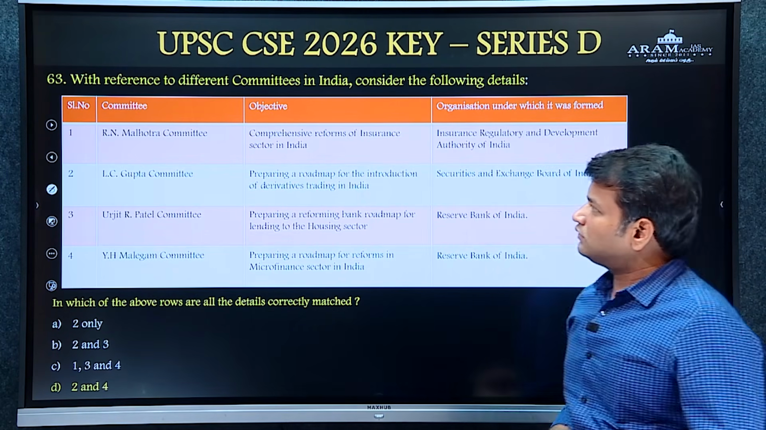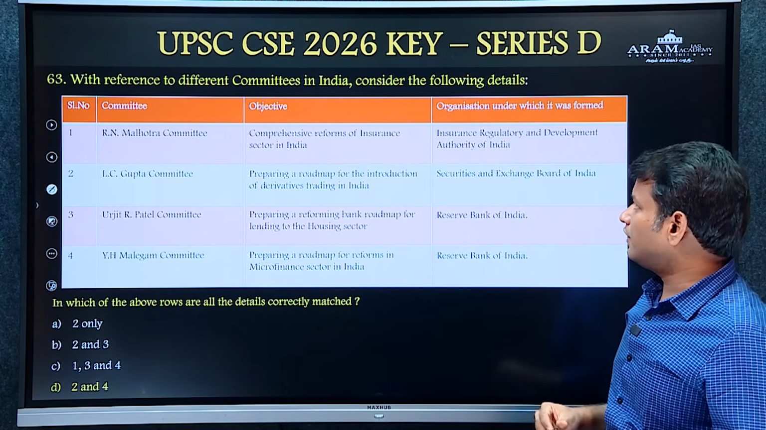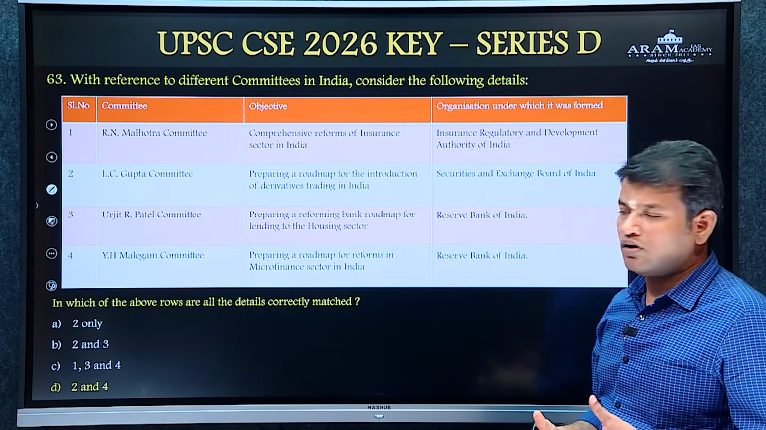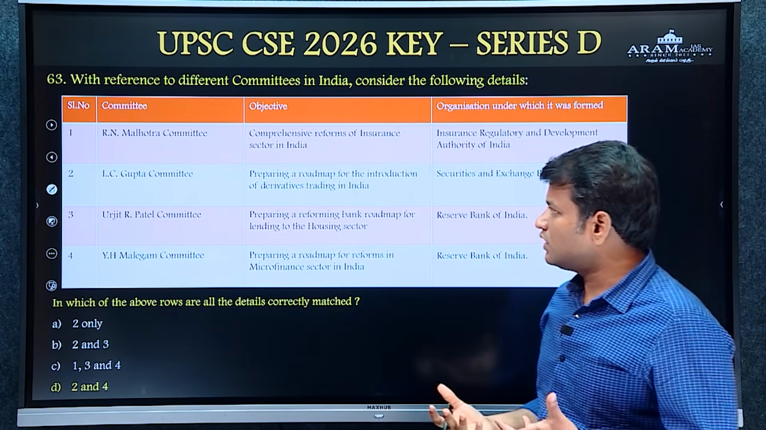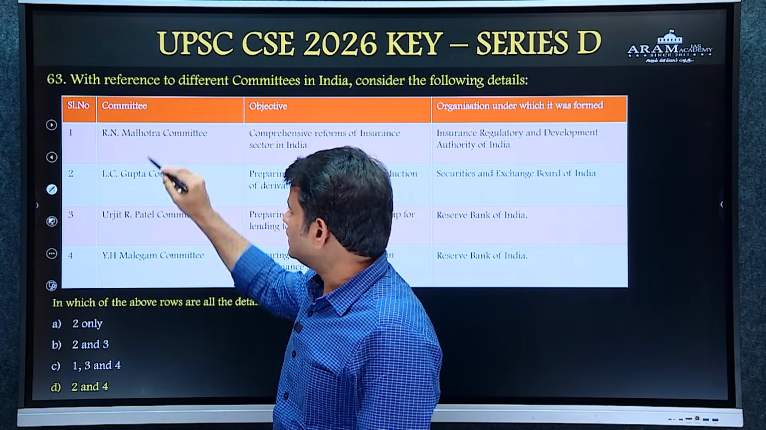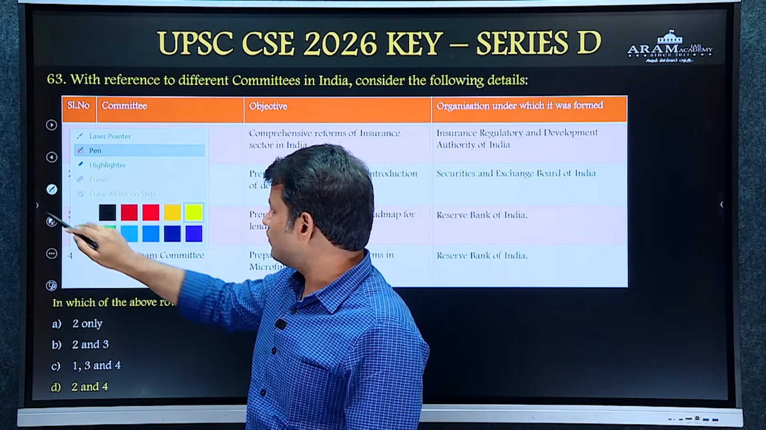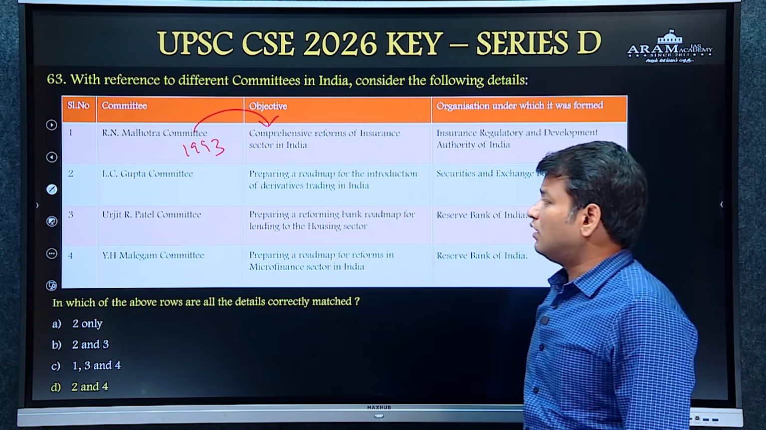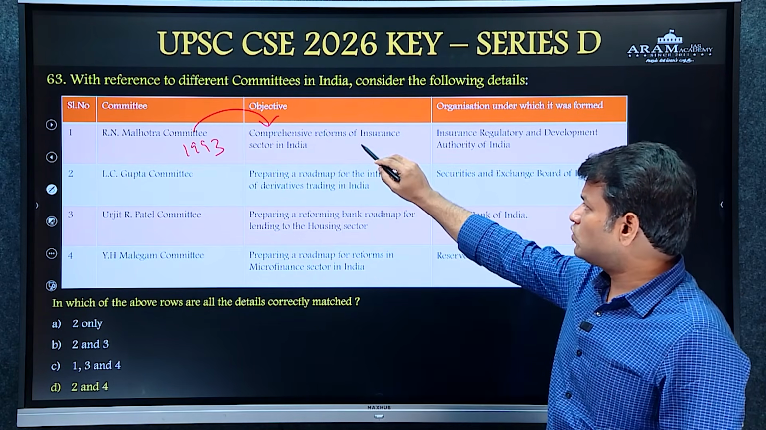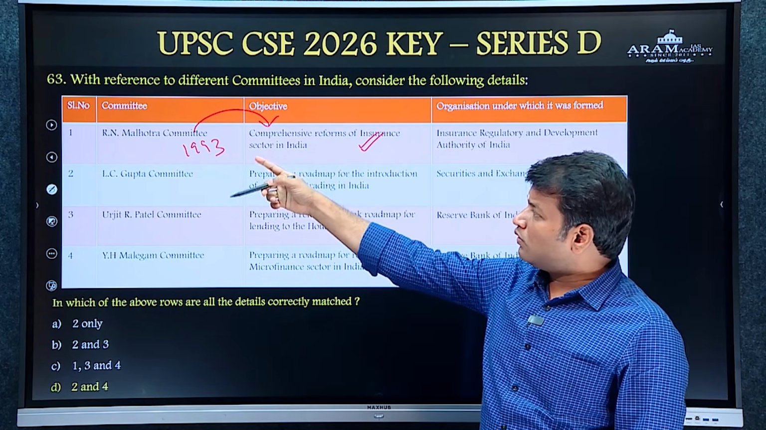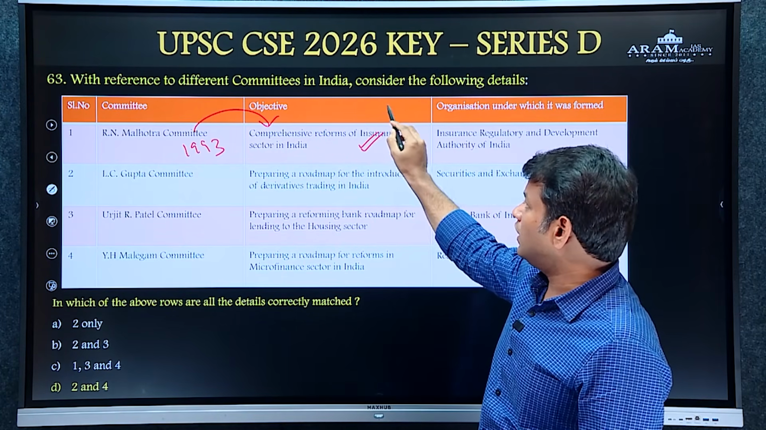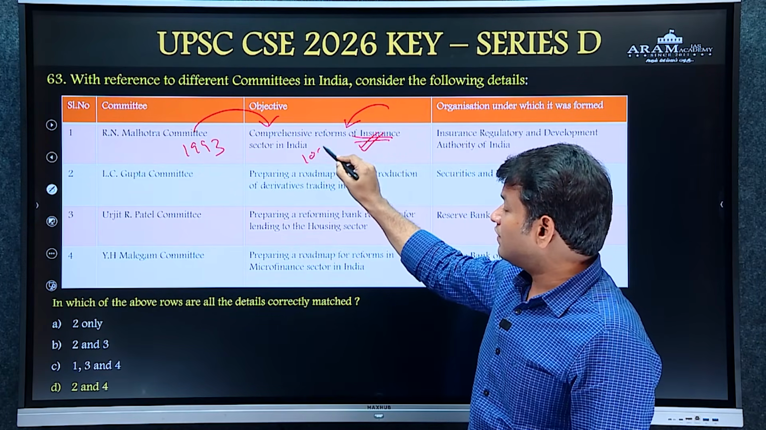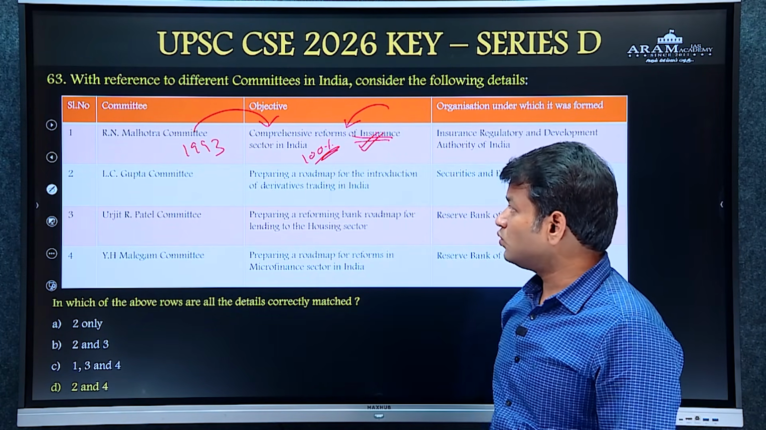Then question number 63, different committees are given, some objectives of those committees and the organization under which it was formed. Basically it is a factual question. First committee is R. N. Malhotra committee. Actually this committee was formed in 1993. The committee is related to recommending comprehensive reforms in insurance sector. Actually R. N. Malhotra committee recommended for foreign investments in insurance sector. Recently in 2025, 100% FDI is allowed by the government in insurance segment.